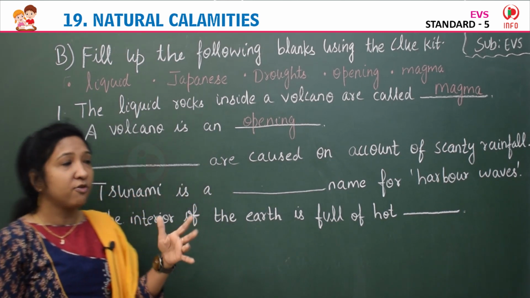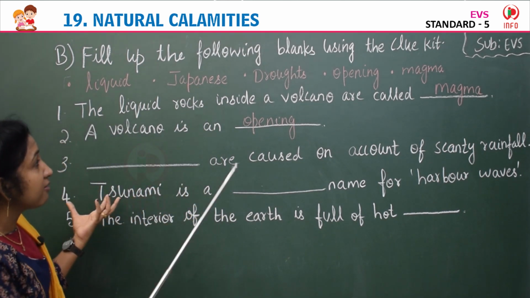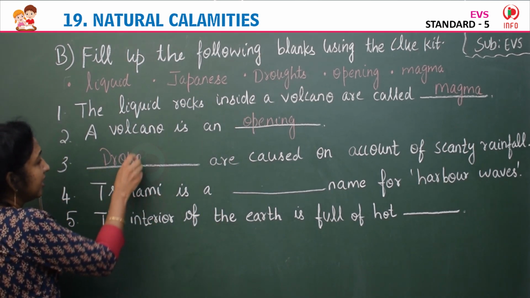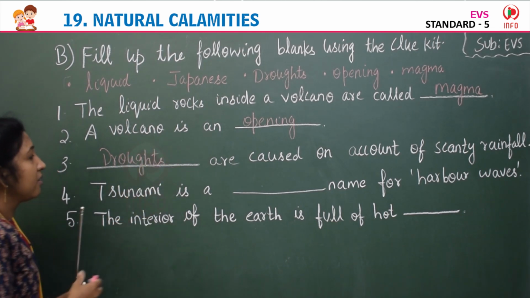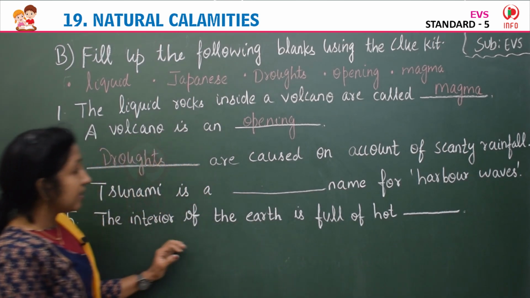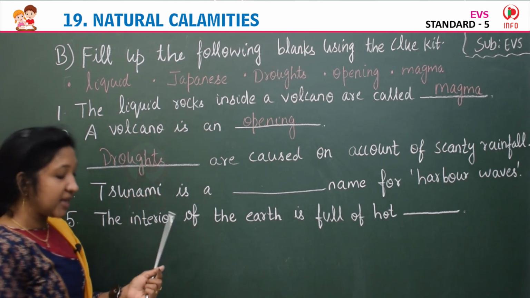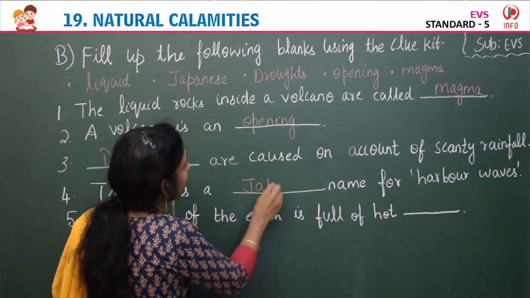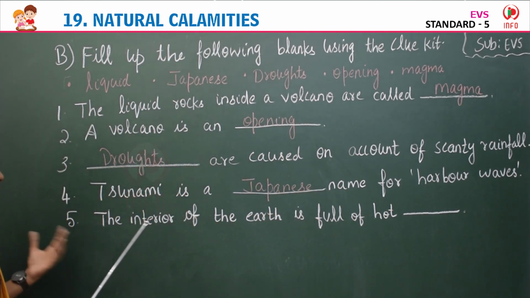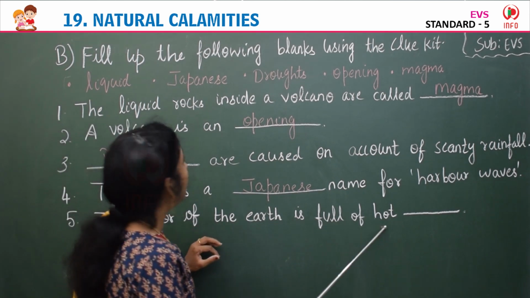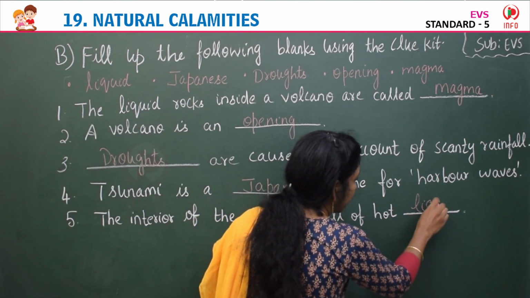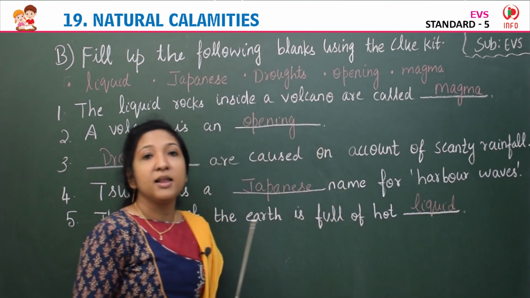Third, dash are caused on account of scanty rainfall. Because of very little rainfall, what is caused? Droughts. D-R-O-U-G-H-T-S, droughts. Then, fourth one, tsunami is a dash name for harbor waves. Tsunami is a Japanese name. J-A-P-A-N-E-S-E, Japanese name for harbor waves. The last one, the interior of the earth is full of hot liquid. Yes, the interior of the earth is full of hot liquid.